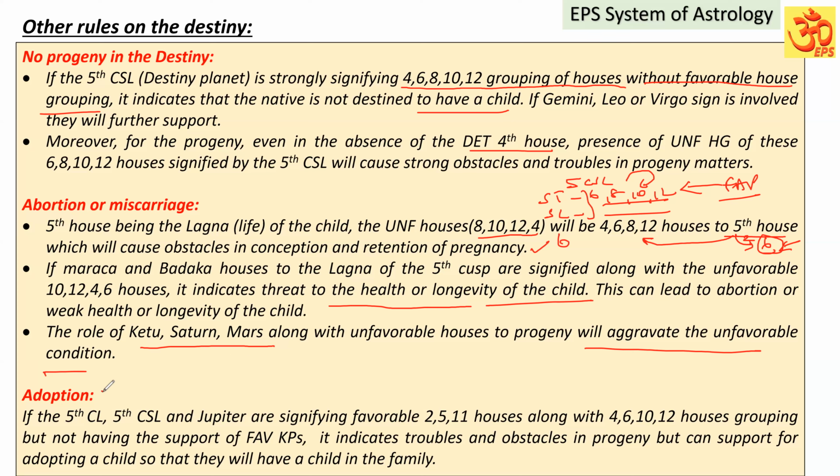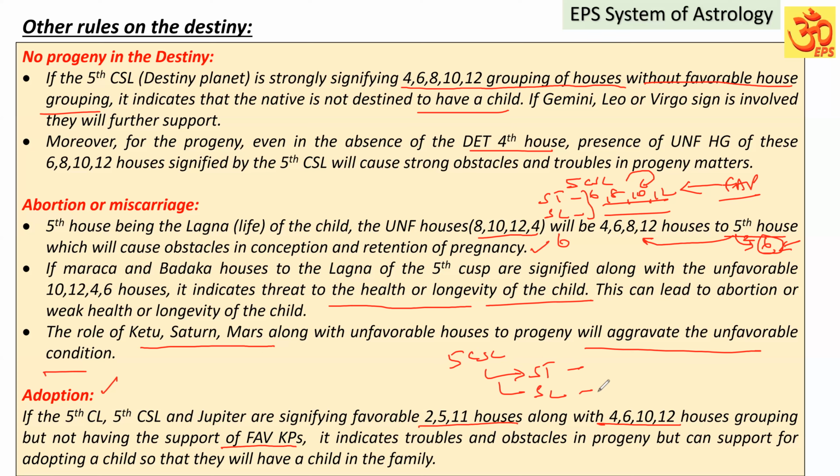Now the next one is adoption. If the fifth cuspal lord or fifth cuspal sublord and Jupiter are signifying favorable houses along with the unfavorable grouping of houses, but not having the support of the favorable key planets. Suppose if you check all 9 planets, there can be 1 or 2 strong favorable key planets. The fifth cuspal sublord in the star and sub of a favorable key planet will favor progeny.